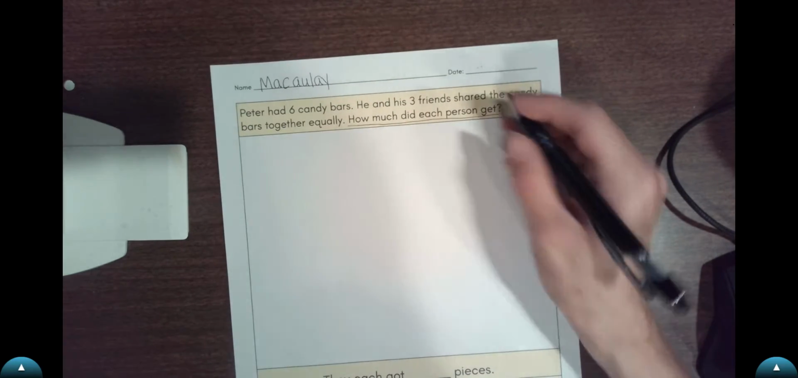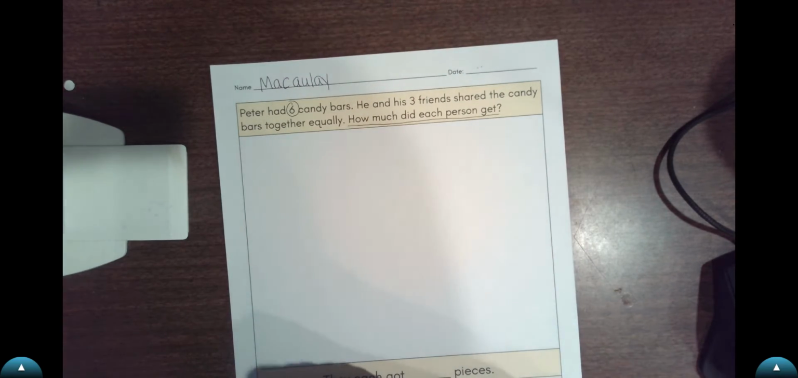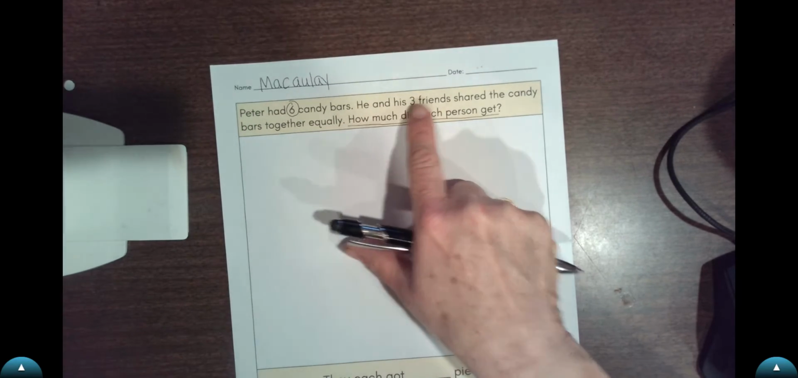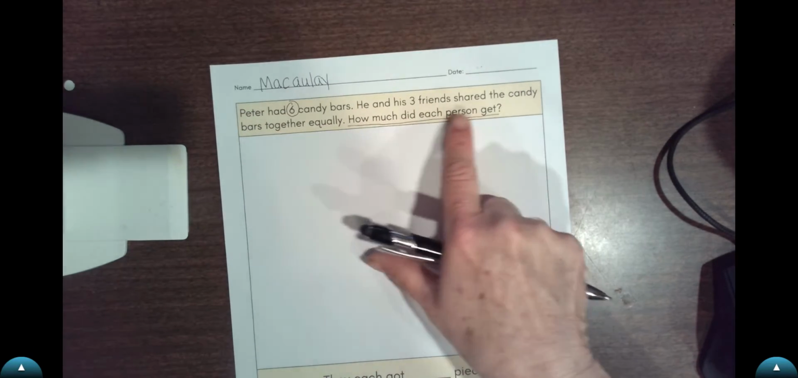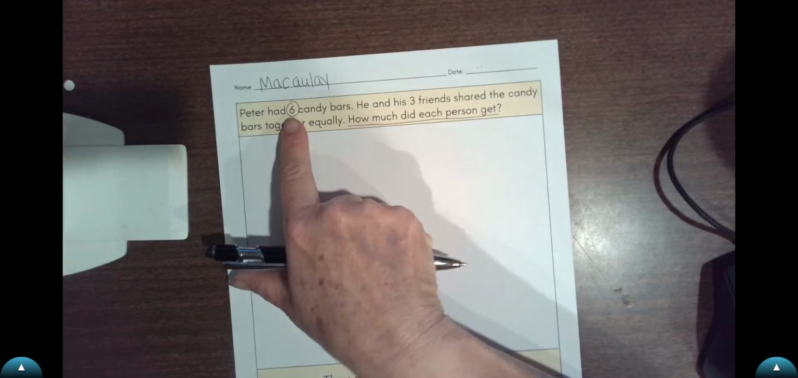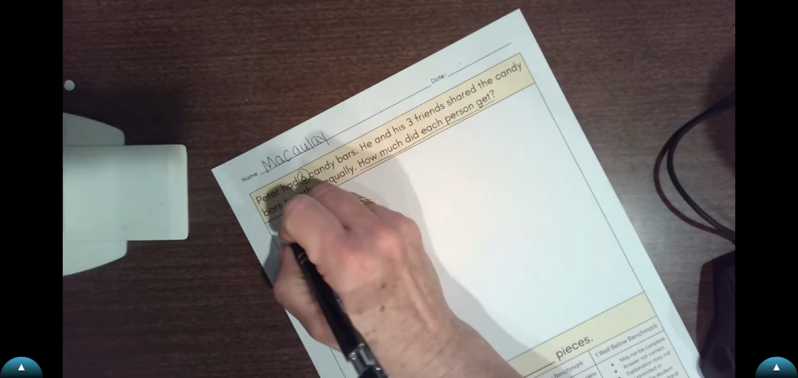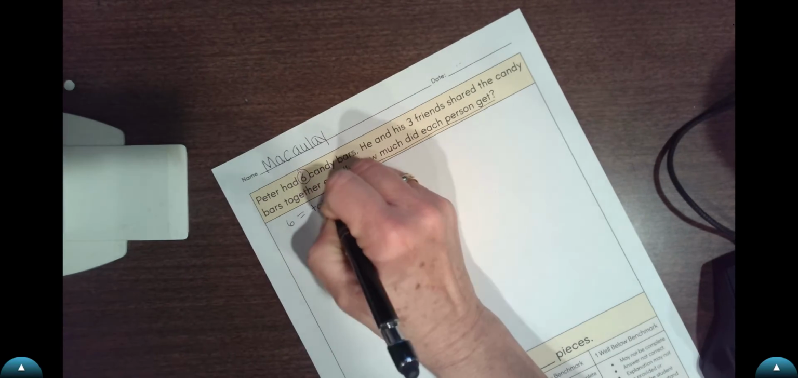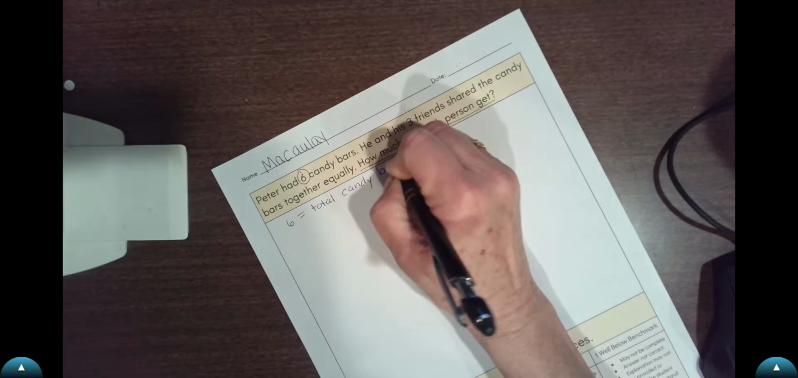Okay, next question. What does this 6 mean? I'm going to read it again. Peter had 6 candy bars. He and his 3 friends shared the candy bars together equally. How much did each person get? So what does this 6 mean? Okay, 6 is the total candy bars. That's the total. All the candy bars together.